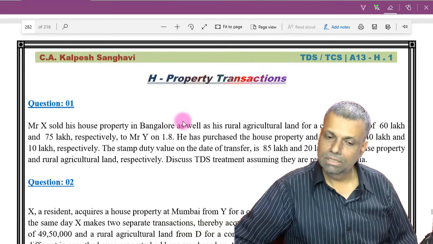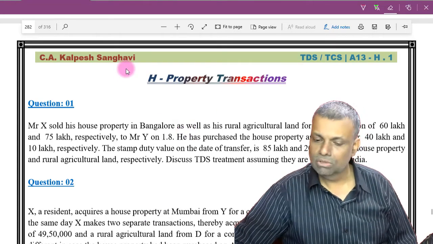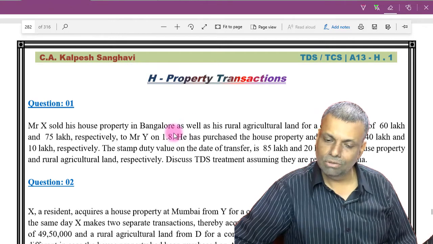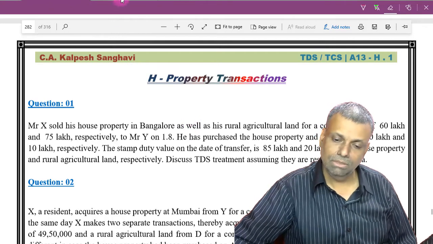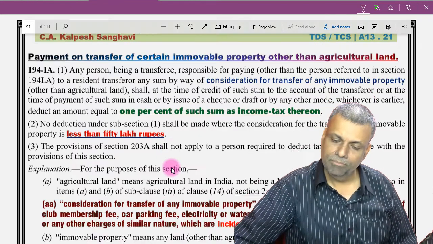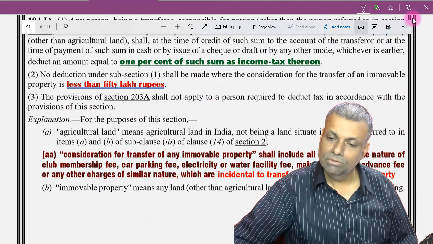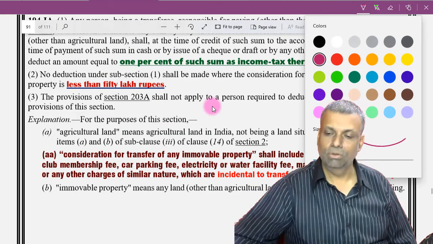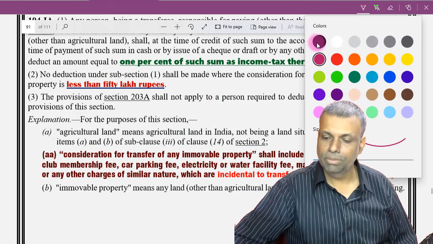Now property transaction. Now one more thing before I just go ahead. Actually I think it is not going to come in our way into the question, but I would like to bring to your notice that, see, when you say the sale price of a property or a sale consideration of the property and all that.